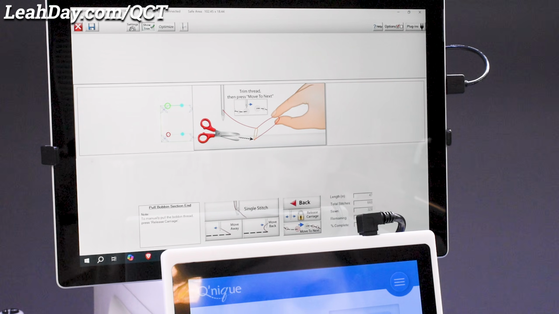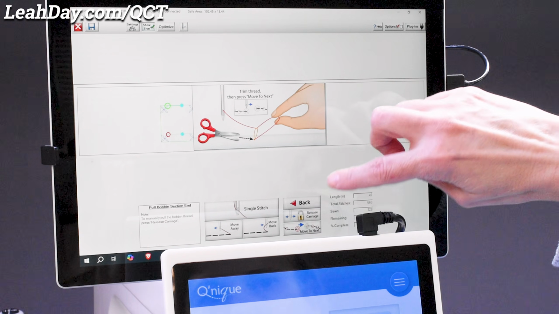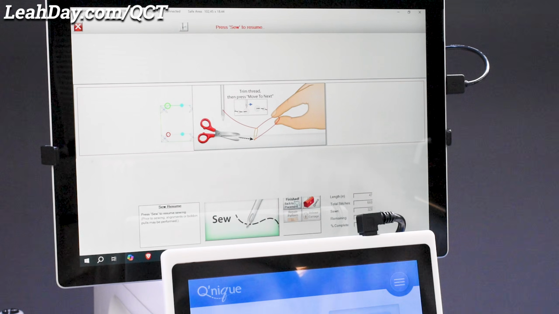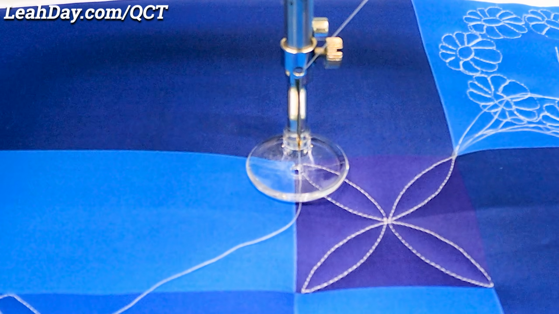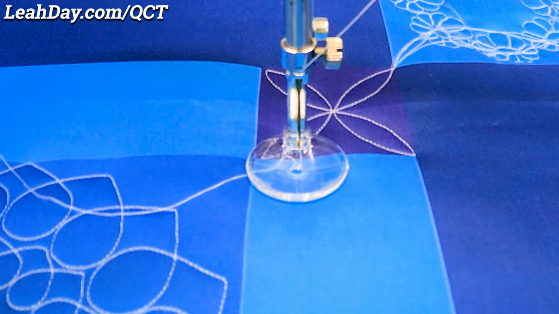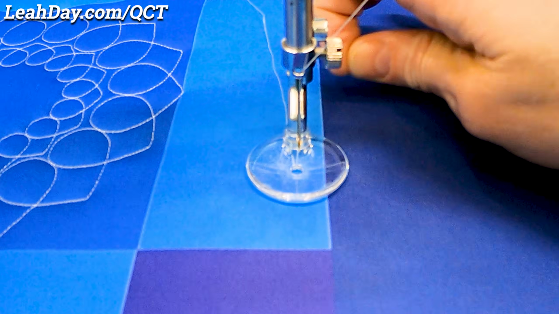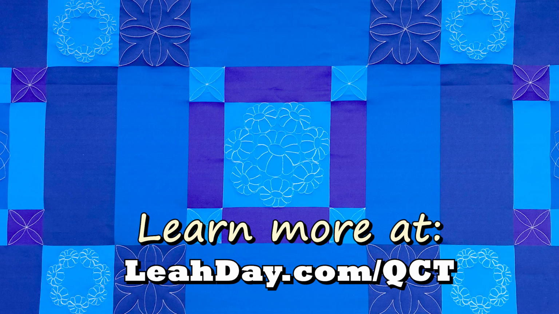After you're finished stitching the design, hit move to next to move to the next position, and then you're going to tap pull bobbin again to start the next design. So that is how you're going to place all of the blocks and then stitch them in sequence using multi-pattern placement.